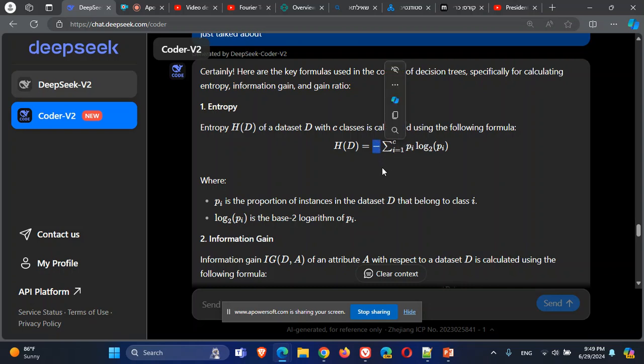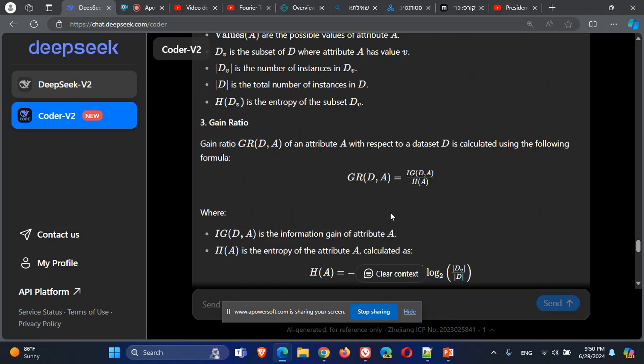This is why you are doing a minus here, because log 2 of a probability between 0 and 1 will be a negative number. Think about it. Log 2 says 2 to the power of what will give you a number between 0 and 1. It will be a negative number. Therefore, you will sum up negative numbers. So giving the minus here before will give you a positive number, and we want to work with a positive number.